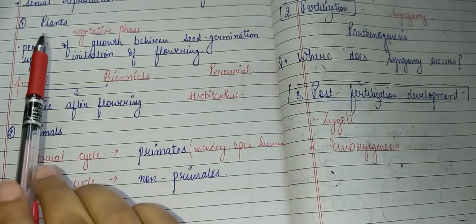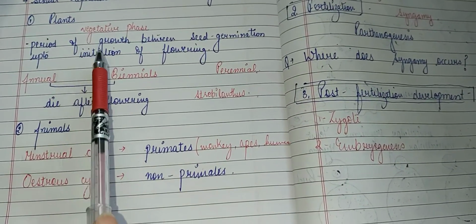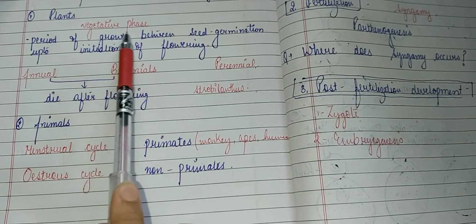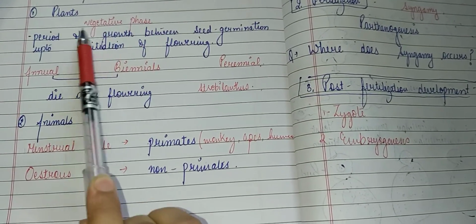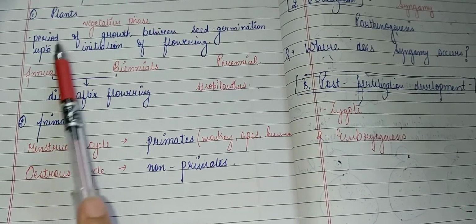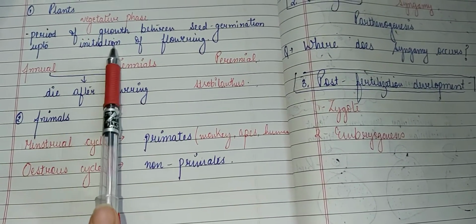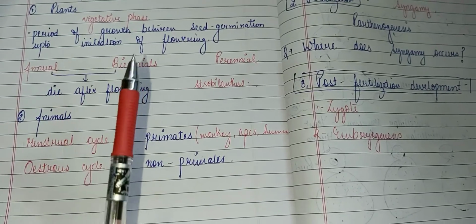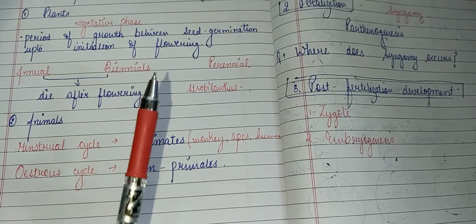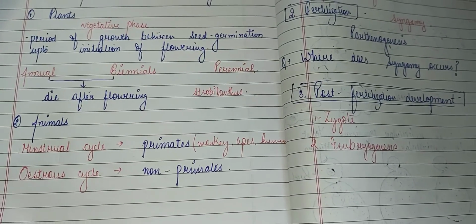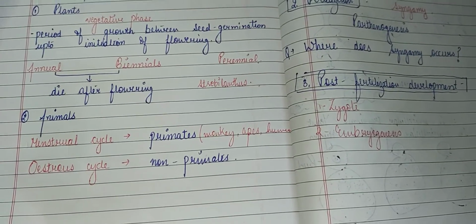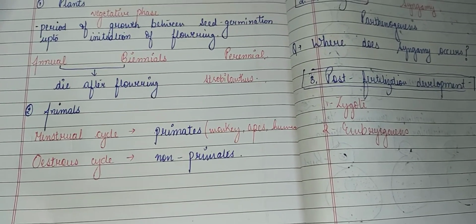In case of the plants, the very first thing that we need to understand is the vegetative phase. Vegetative phase is the period of growth between the seed germination up to the initiation of flowering. In the previous lecture we studied different phases like the juvenile phase and the reproductive phase.